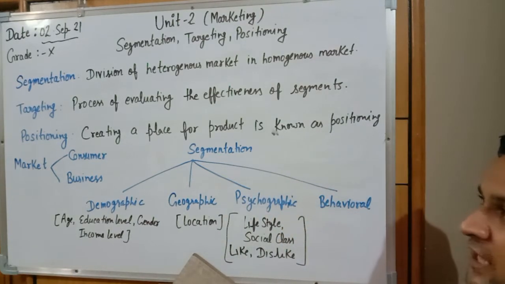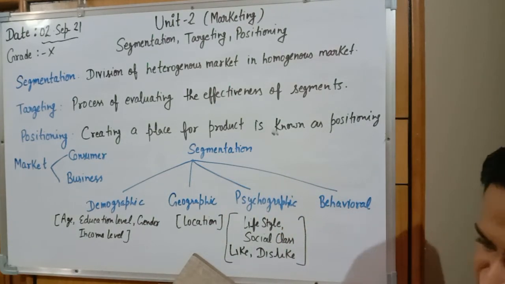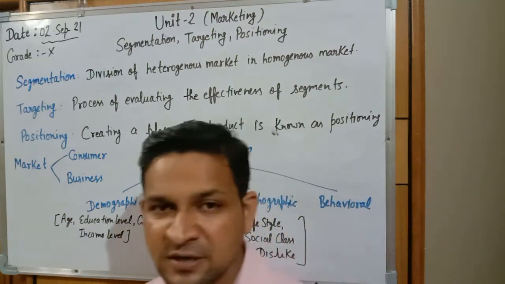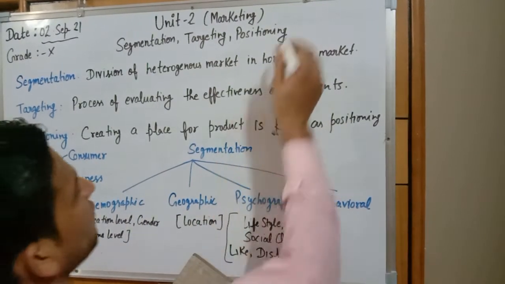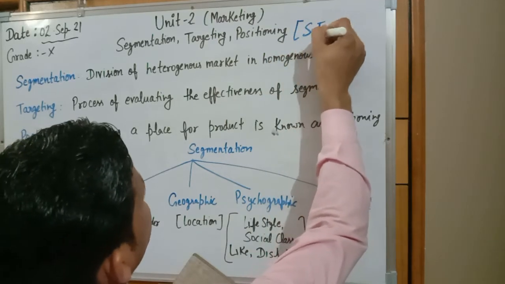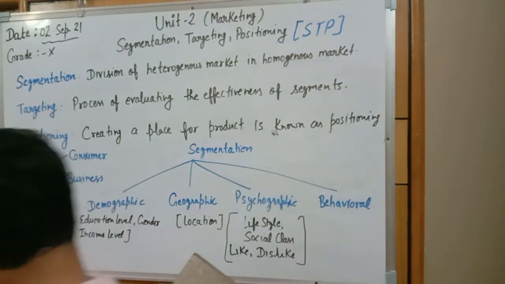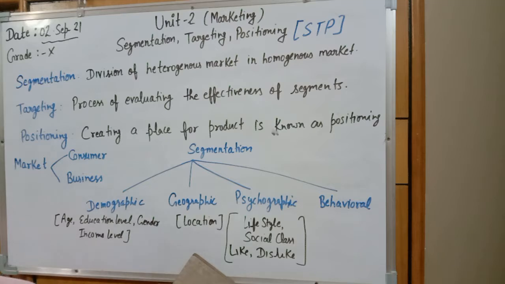So, in today's session, 10th graders, we are continuing with Unit 2. The unit name is Segmentation, Targeting and Positioning. In short form, it can be written as STP. The very first thing, it is a sequential process. First segmentation will be done, afterward targeting will be there, afterward positioning will be there.